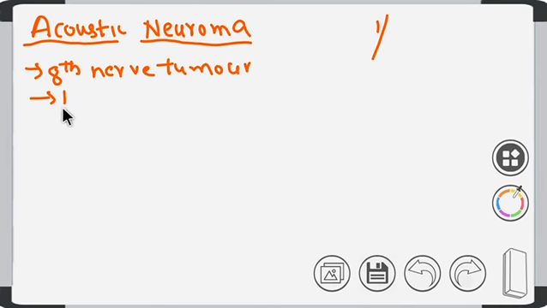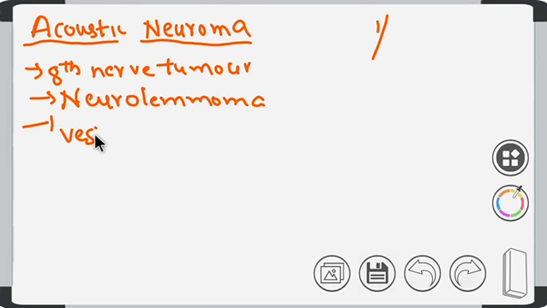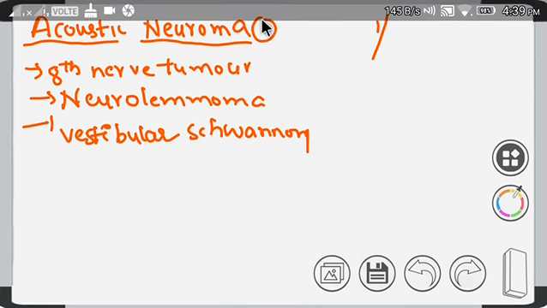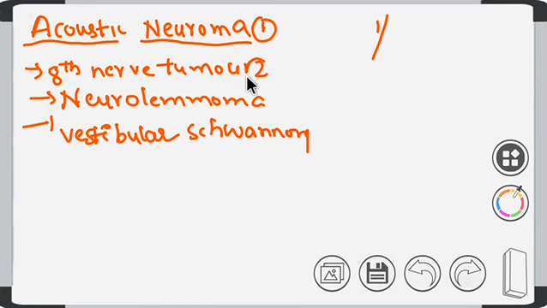It is also called neurolymphoma, or it is also called vestibular schwannoma. So it has got four names, right? The first name is acoustic neuroma, second is eighth nerve tumor, third is neurolymphoma, fourth is vestibular schwannoma. These are the four different names for the tumor. Clear? Now let's see what this tumor is.